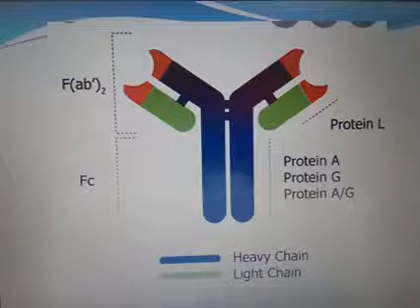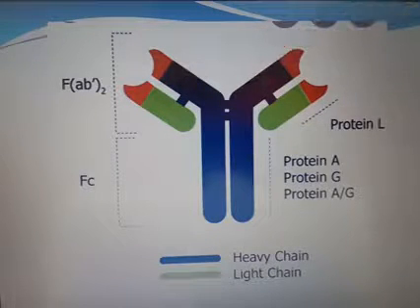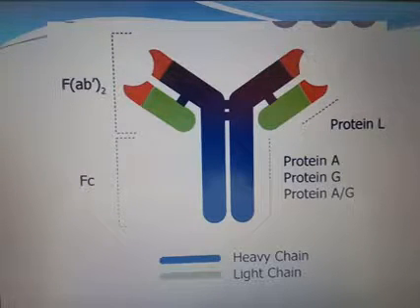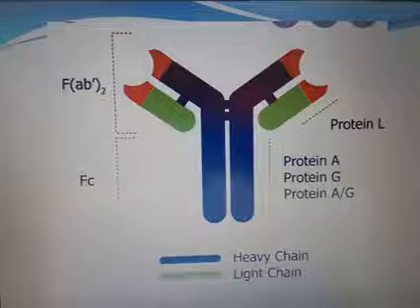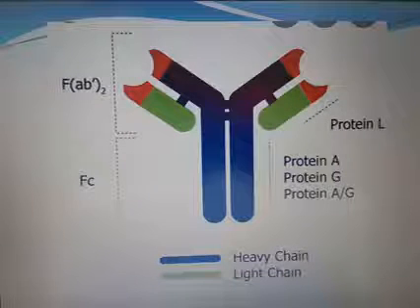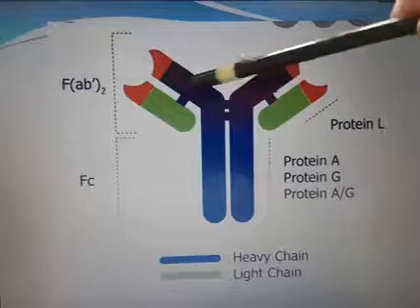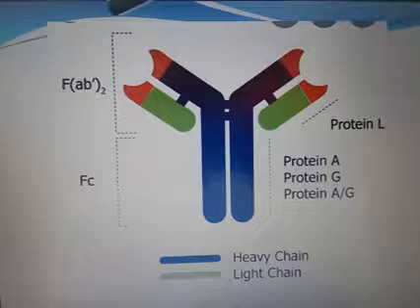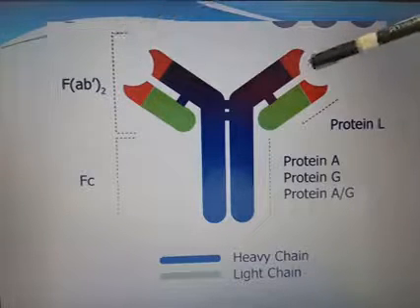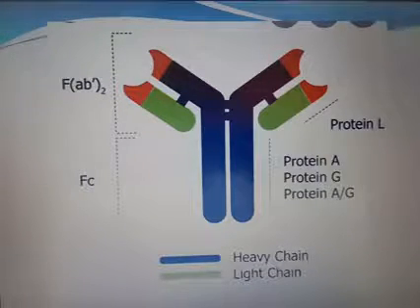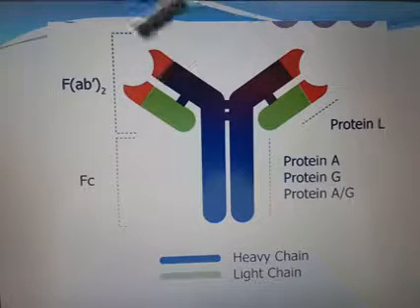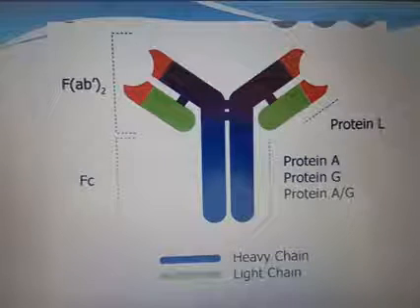The upper portion has the ability to bind or lock the antigen. This whole Y portion is the antibody, and the antigen will come and form a complex, the antigen-antibody complex.